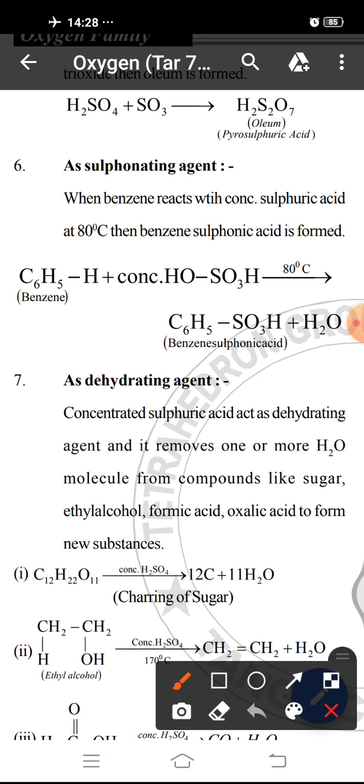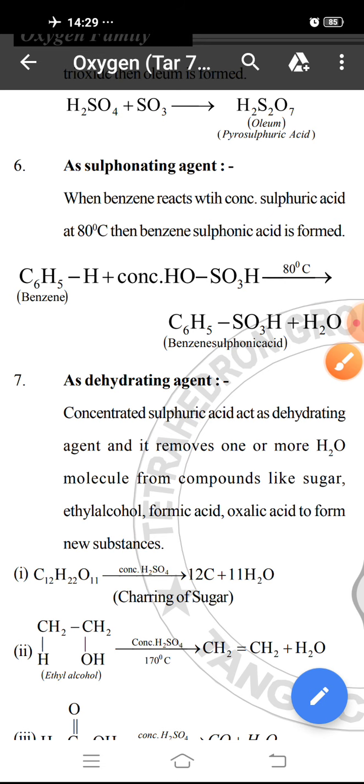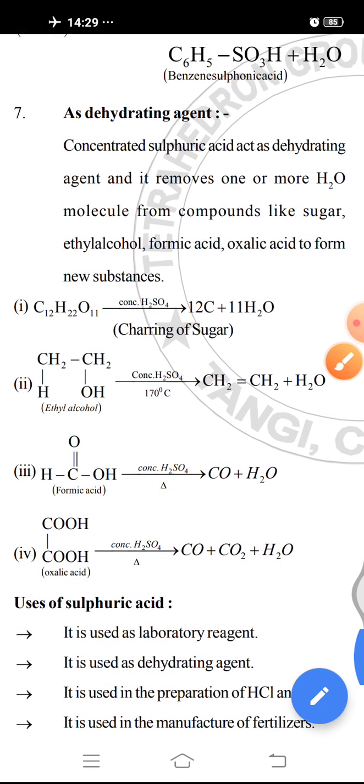For example, when benzene reacts with concentrated sulfuric acid at 80 degrees Celsius, this is a sulfonation reaction: the hydrogen atom of benzene is replaced by the SO3H group, a sulfonating group, and benzene sulfonic acid is formed, and the H and the OH form H2O, for which H2SO4 acts as a sulfonating agent.